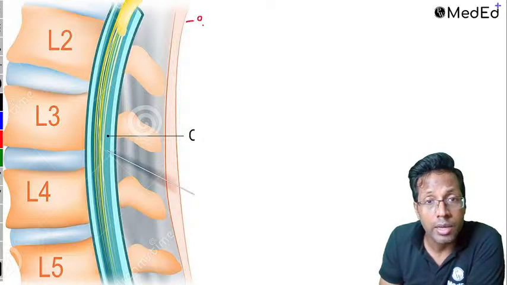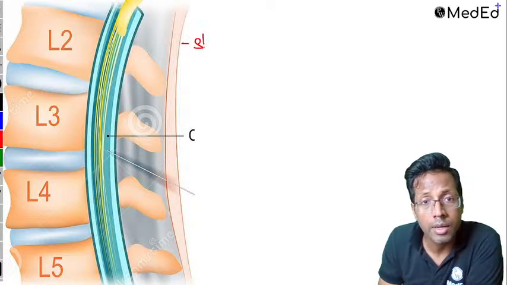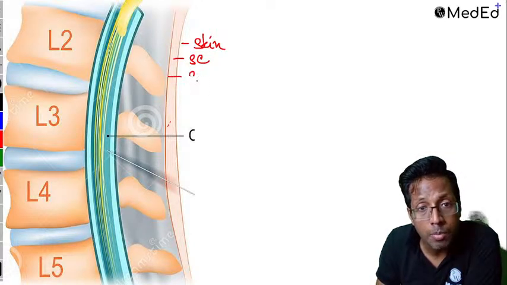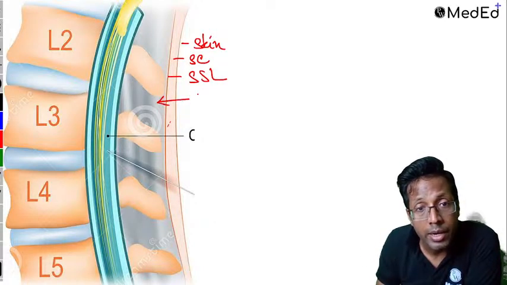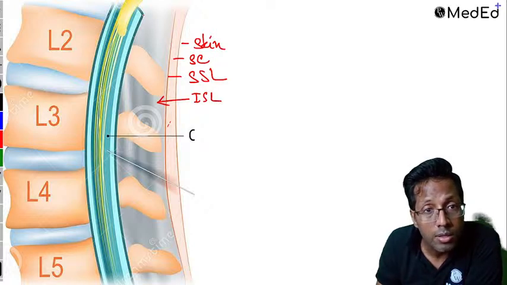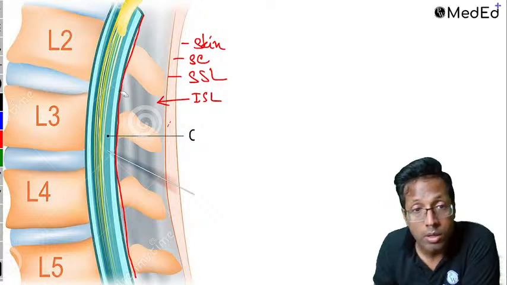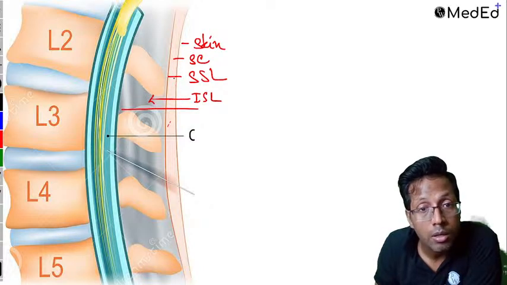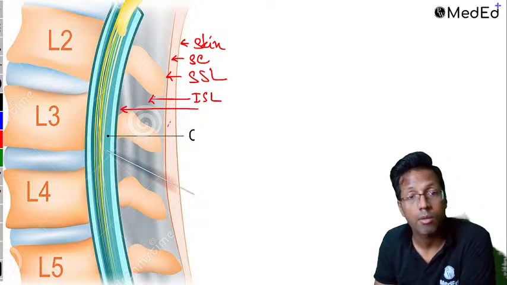So the first layer is the skin. Here is the skin, then is the subcutaneous tissue, then you get a layer covering up the spinous process. This is called as the supraspinous ligament. You get a layer in between the spinous process, which is the interspinous ligament. Now what is this layer then? After that there is one layer which you get. What is this layer? Anyone? What layer is this? After the interspinous ligament, what layer you are getting? This was the interspinous ligament. What layer is this?